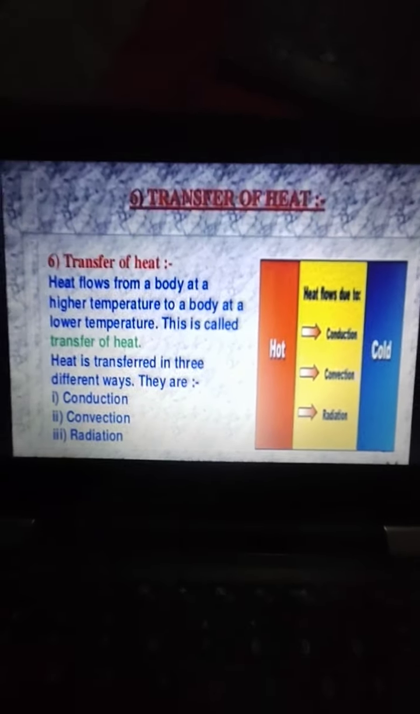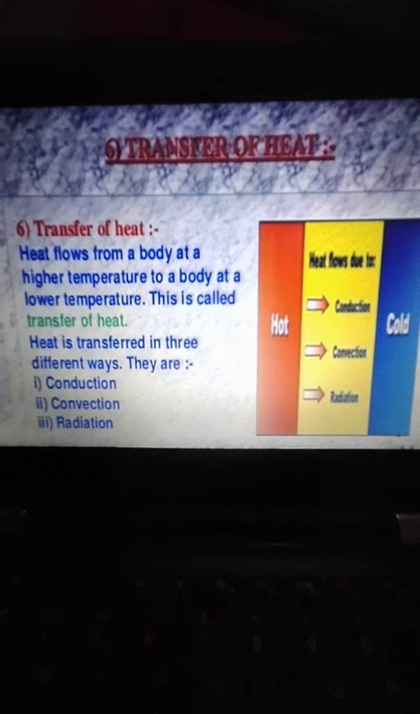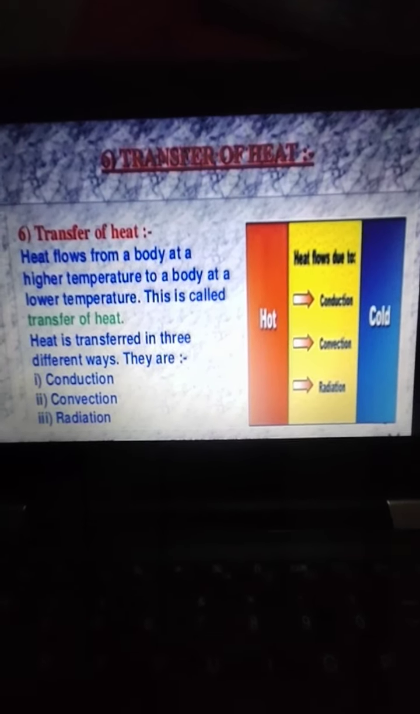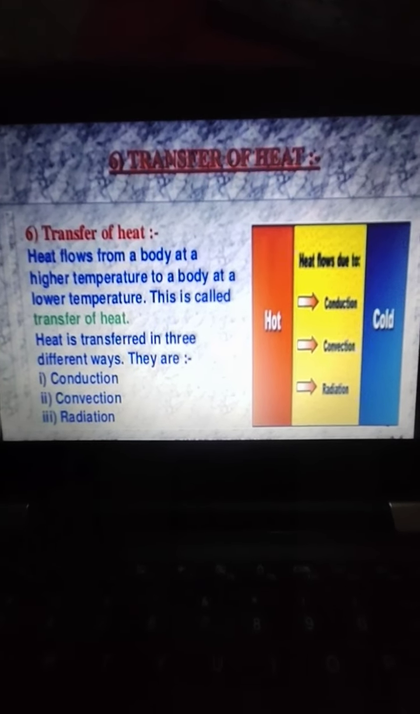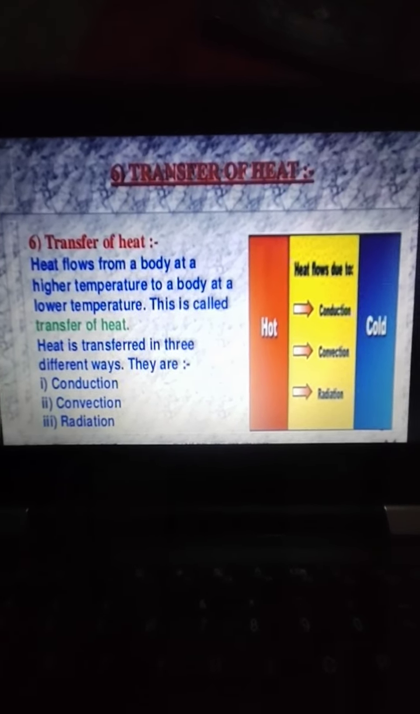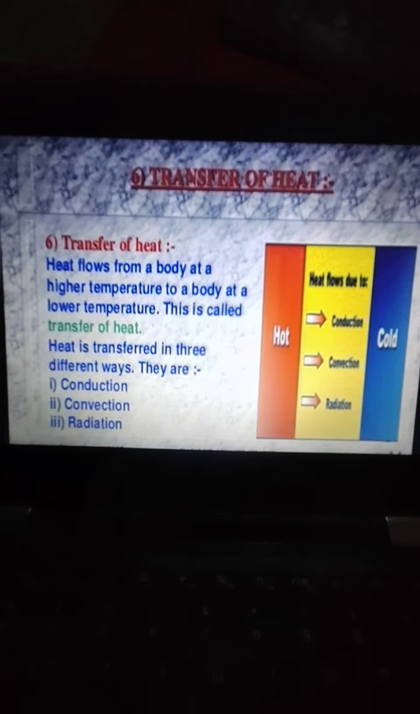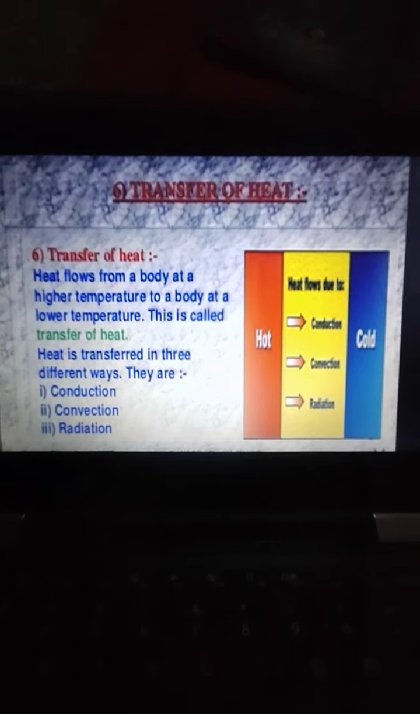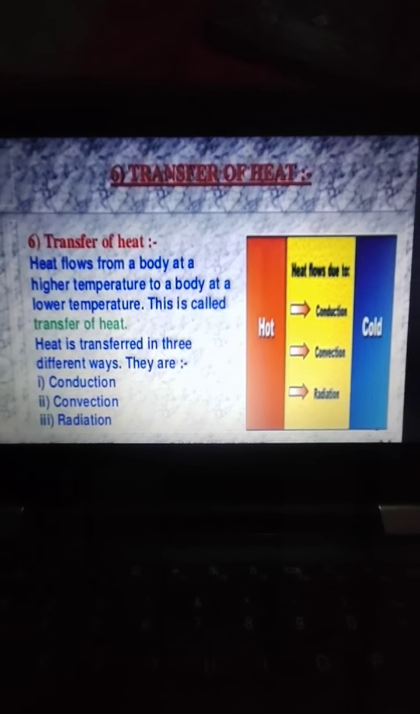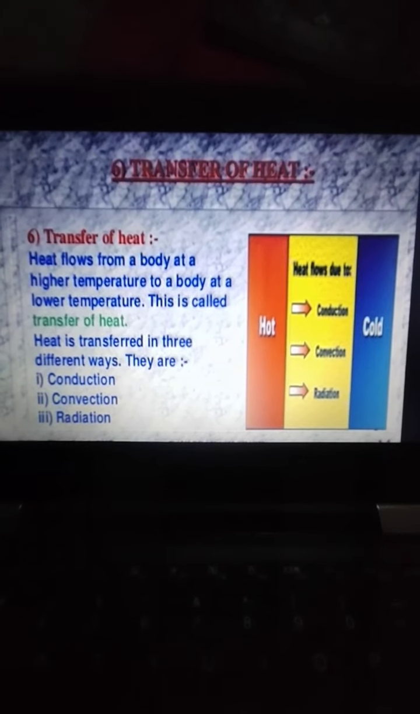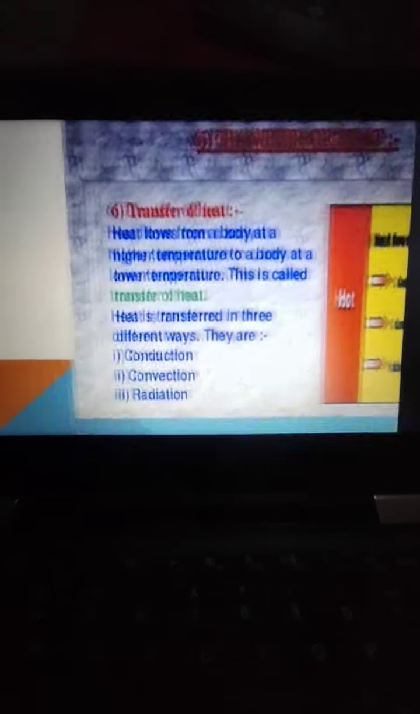Next topic is transfer of heat. Transfer of heat is when the heat flows from a body at a higher temperature to a body at lower temperature. Heat can be transferred in three different ways. First is conduction, convection, and then radiation.